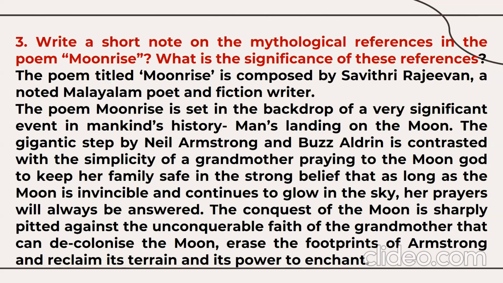The gigantic step by Neil Armstrong and Buzz Aldrin is contrasted with the simplicity of a grandmother praying to the moon god to keep her family safe, in the strong belief that as long as the moon is invincible and continues to glow in the sky, her prayers will always be answered. The conquest of the moon is sharply pitted against the unconquerable faith of the grandmother. Can we decolonize the moon, erase the footprints of Armstrong, and reclaim its terrain and its power to enchant?